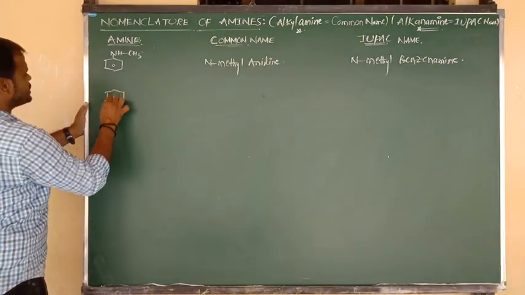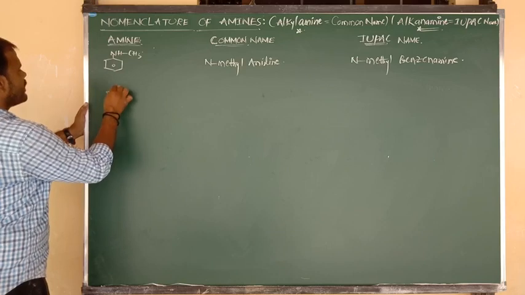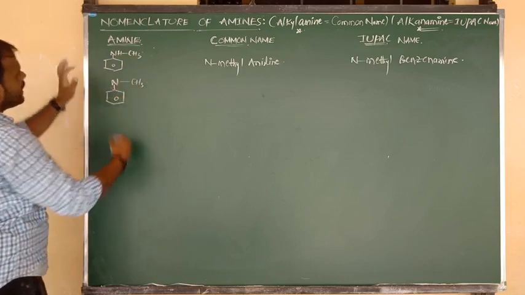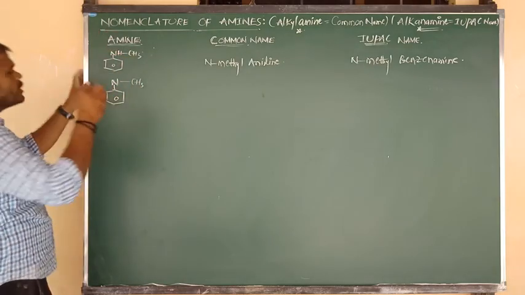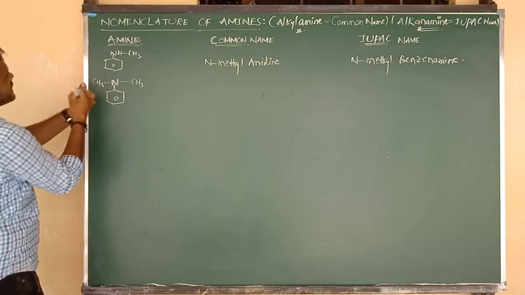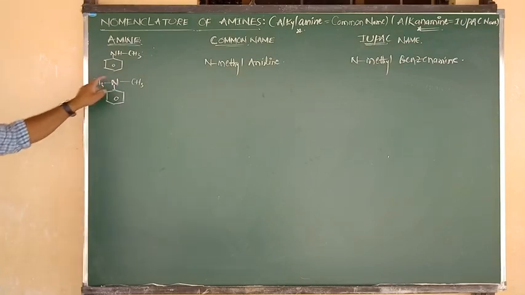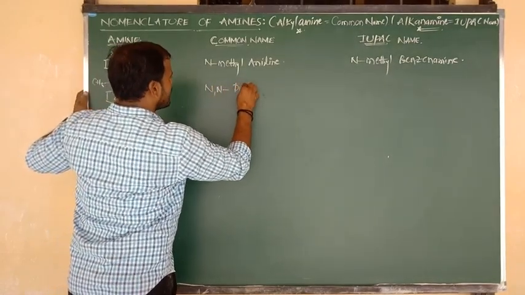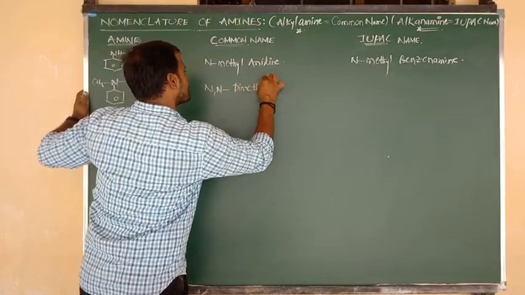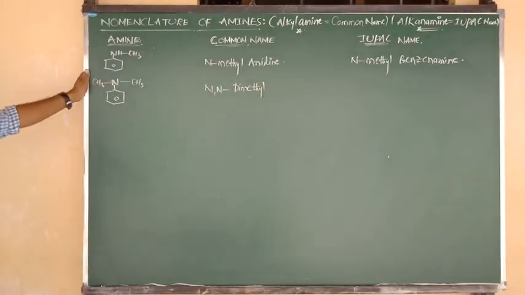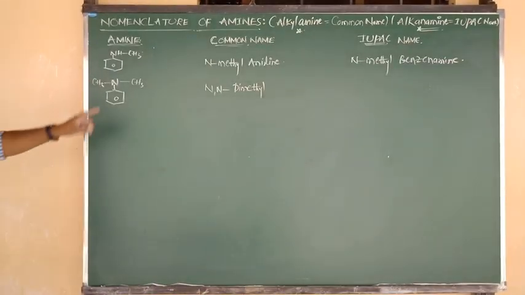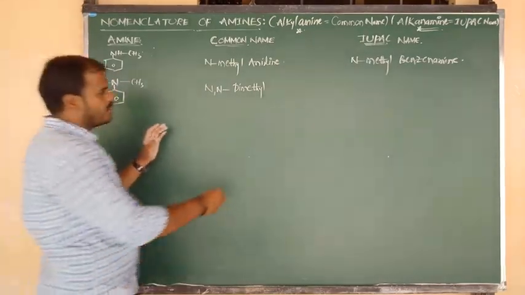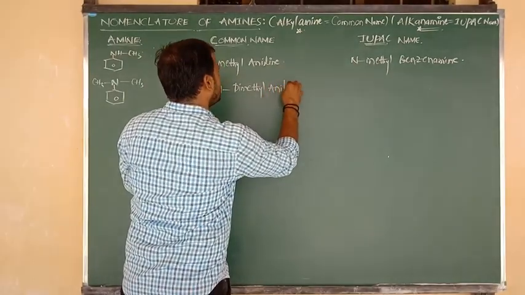Let me consider another example. Same thing, I have taken benzene bonded to N. The right side of N is connected to CH3. But N contains one hydrogen, right beta? That hydrogen I am going to replace by another CH3. So nitrogen contains two methyl groups. We can write its common name as N,N-dimethyl aniline.